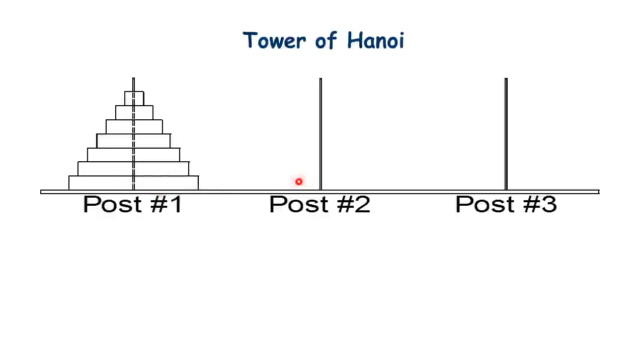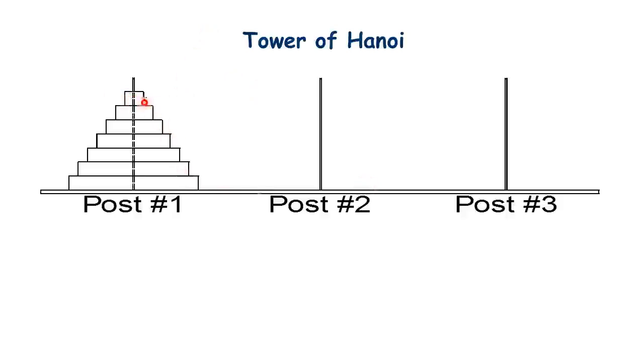They are transferred one by one, not all at a time. If we could take all the disks at a time and place them on post 2, it would not be a problem. But we have to transfer one by one.